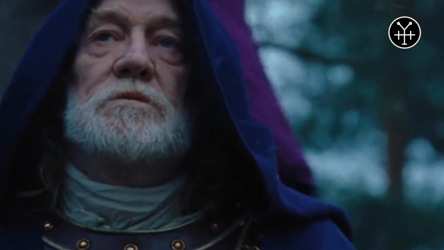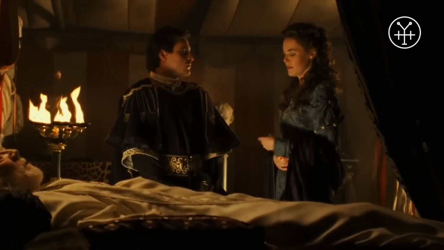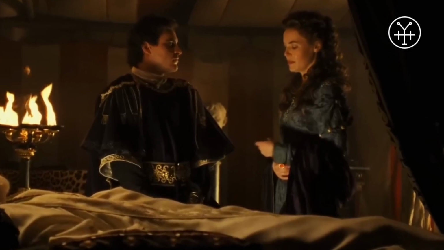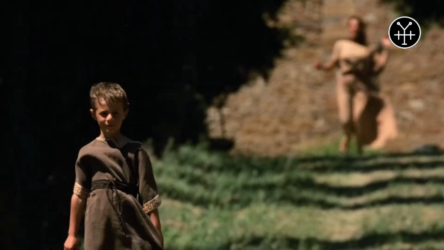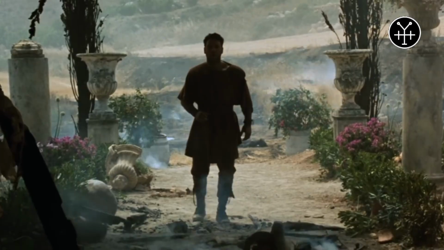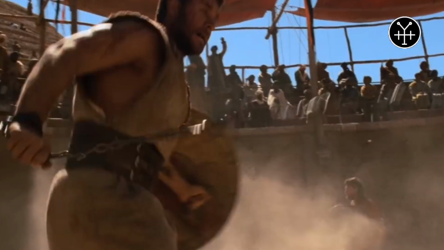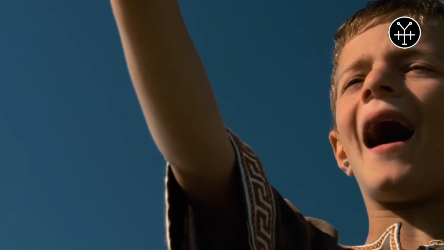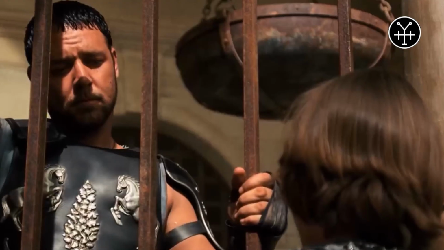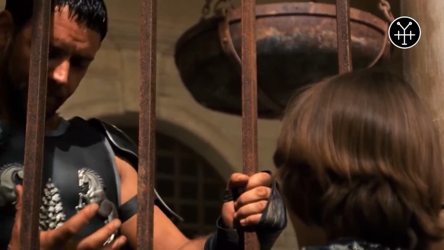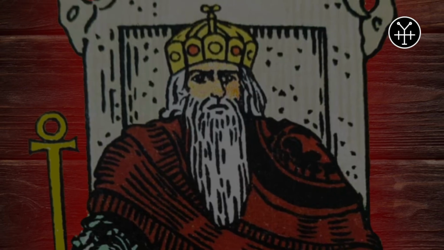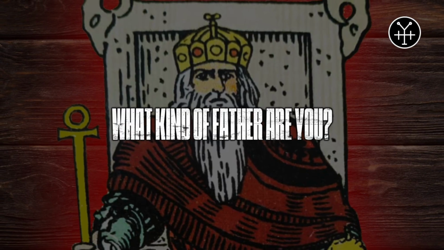This is what happens when the emperor fails as a father. The next generation becomes tyrannical, insecure, and destructive. Maximus is also a father. His son is murdered, and that loss drives everything he does. He fights to avenge his family. He sees his son in dreams and visions. And when he meets Lucilla's son Lucius, he becomes a father figure to the boy, teaching him about gladiators and honor. The Emperor card asks, what kind of father are you?